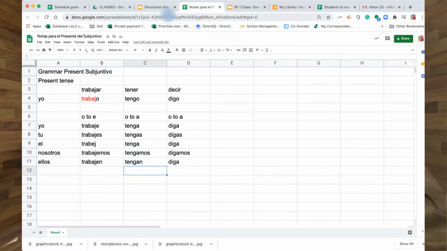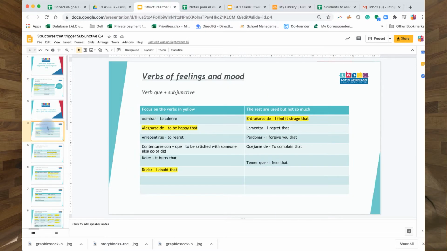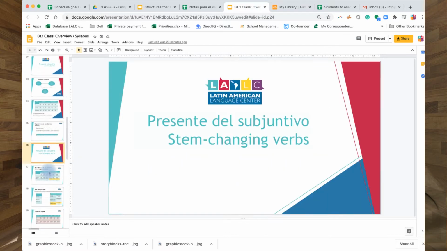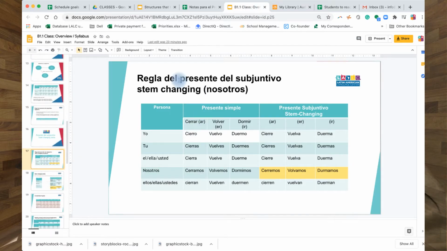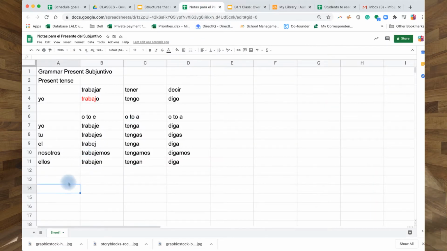Okay, let's go now for some irregularities. So here I explained to you what I just told you. Then, okay. Regla del presente subjuntivo. So let's see the verbs in the present tense that change in O to U. So for example, dormir, pensar, por ejemplo, volver.